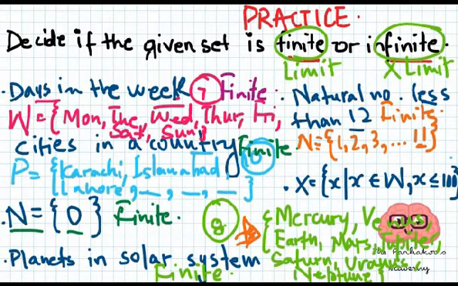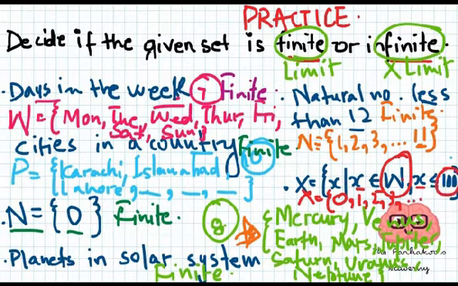Let's see this one. X equals x such that x belongs to whole numbers and x is less than or equal to 100. That means x is a set of whole numbers, and whole numbers start with 0. And here it talks about the limit. It is less than or equal to 100. So again, it's a finite set.